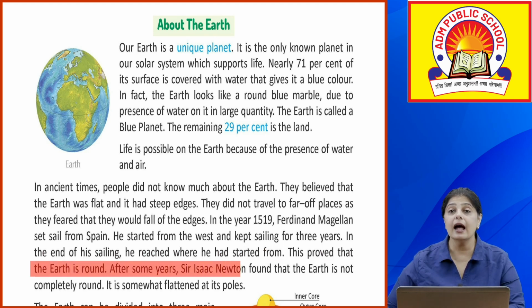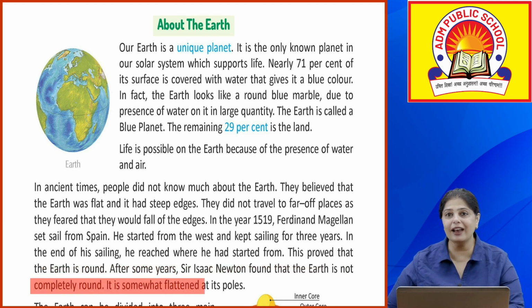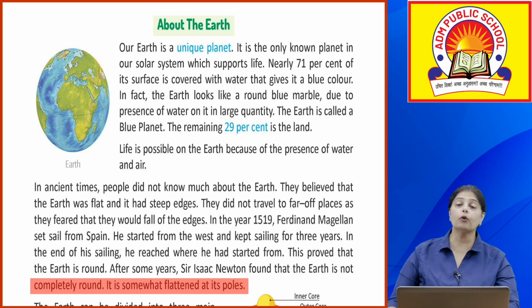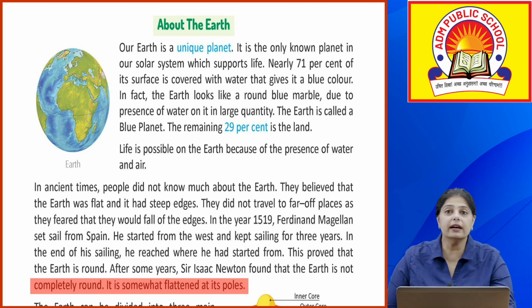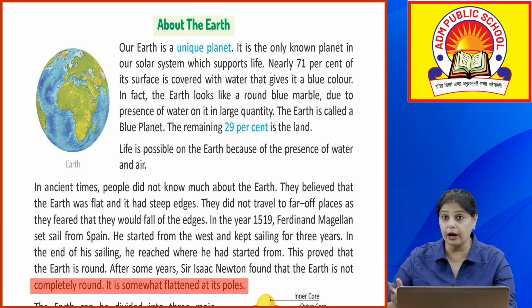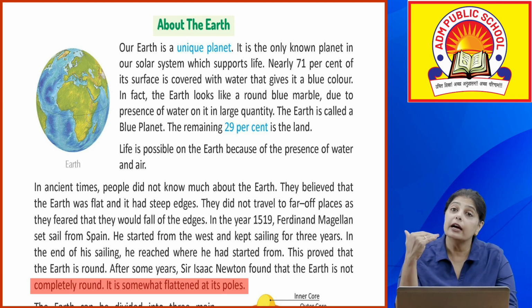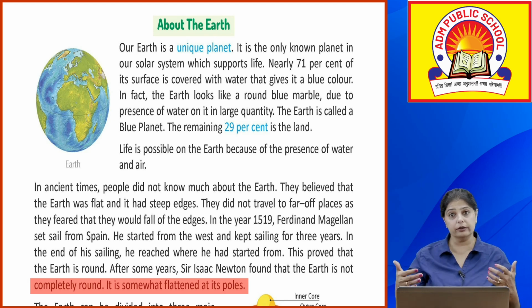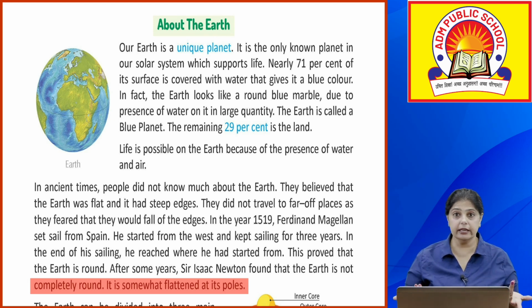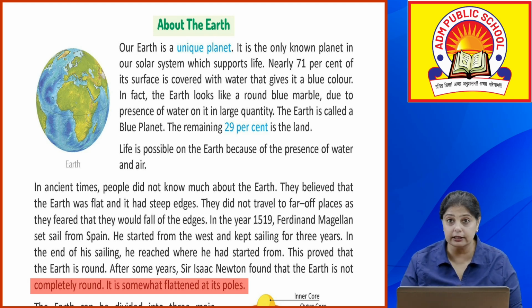After some years, Sir Isaac Newton found that the Earth is not completely round. It is somewhat flattened at its poles. So, पुराने ज़माने में लोगों को लगता था कि Earth is very flat. Earth round नहीं है बल्कि Earth flat है, और उसके steep edges हैं. That means if they reach the edge, means corner, तो वो गिर जाएंगे. And they will not be able to live, is what they used to feel. So इसकी वजह से लोग दूर दूर नहीं जाते थे.